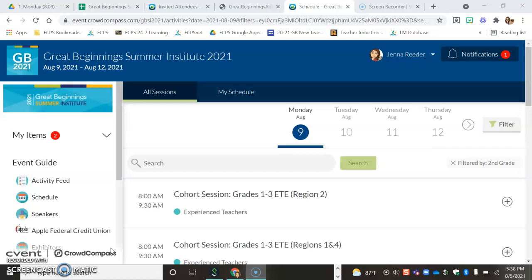The first thing you should know is that you need to figure out your cohort, because the cohort is the group that you will be attending those sessions with throughout the week. And your cohort is based on what you'll be teaching next year. So if you're teaching a grade level or your content area, that's the group that you are going to be working with all week. So that's the cohort session that you want to look for in the schedule.